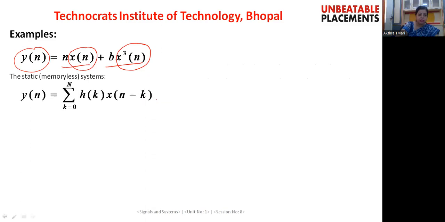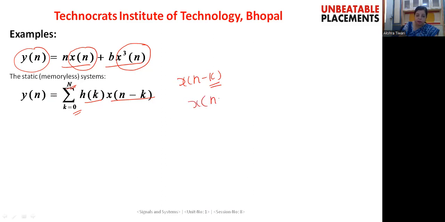Another system given here is y(n) equal to the summation from k equals 0 to n of h(k) x(n minus k). So for calculating the output, we have to calculate the values of x(n minus k), where k ranges from 0 to n.